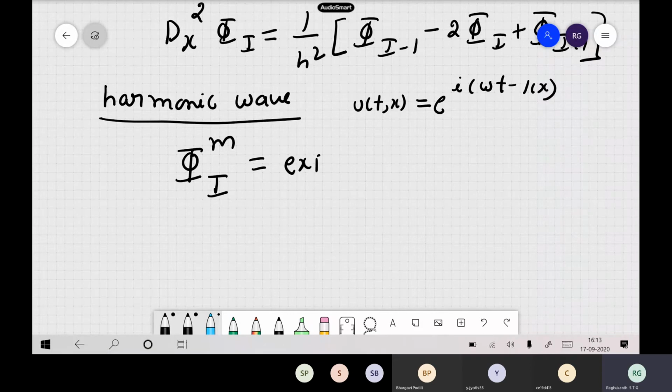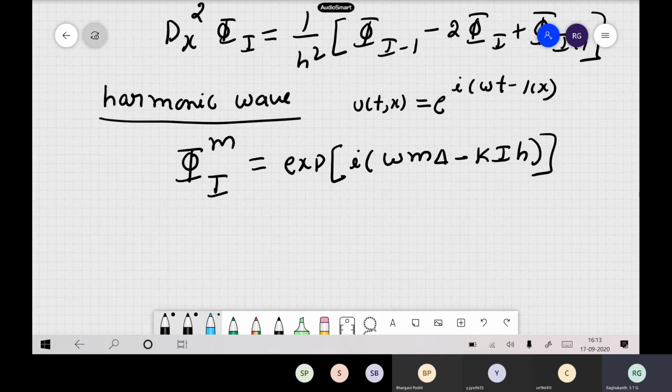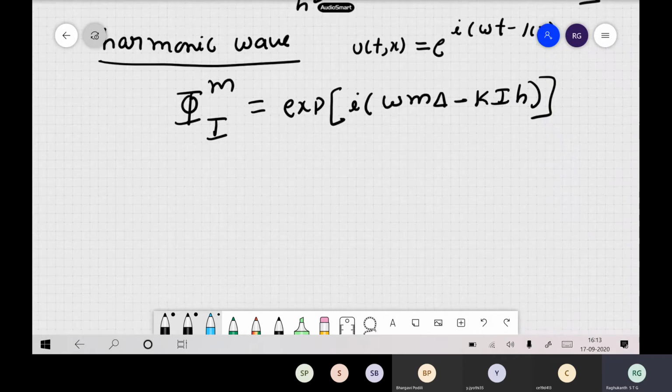So this becomes an exponent: e to the power i omega m delta t minus i k l h. Okay, so this is how we represent a harmonic wave in finite difference. Now you can find its derivative also. So the first derivative d by dx, say of phi l of m. Okay, so what will be the first derivative?